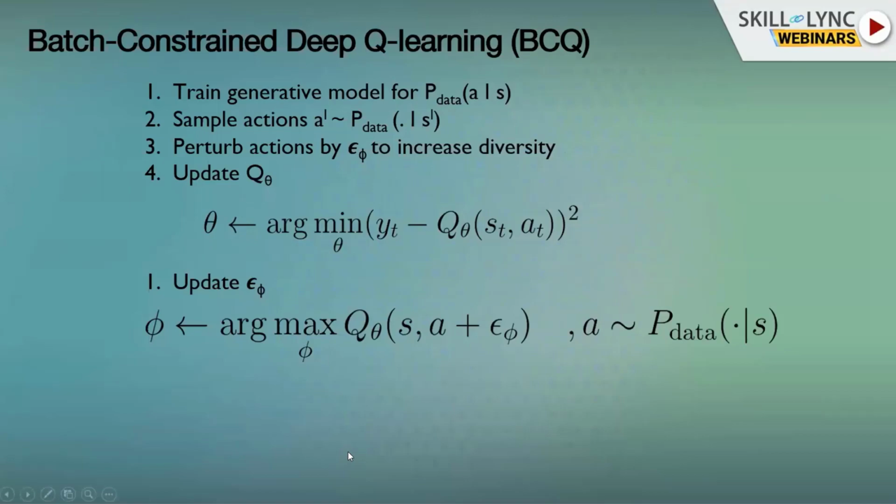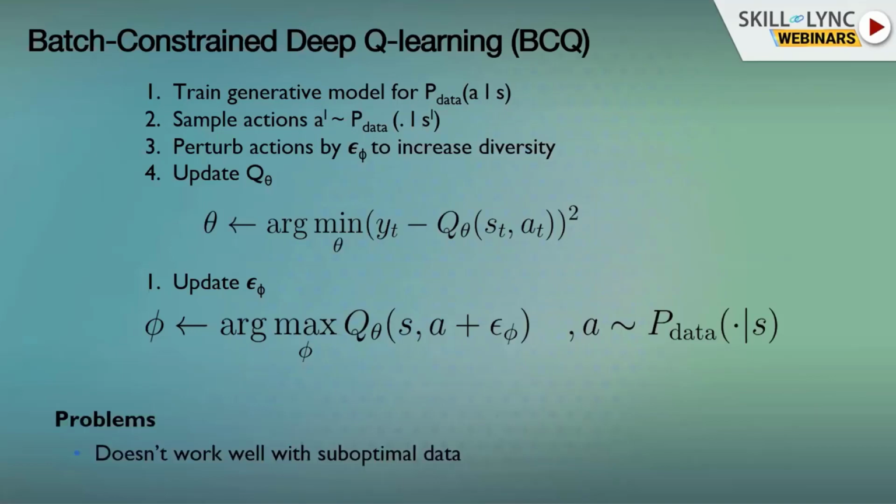And it's going to do the actor-critic type algorithm that I showed you earlier. We're going to fit the Q function, and then we're going to maximize the policy, but we're going to constrain it to this set of perturbations around this action, which was sampled from the actual behavior policy in the data. Okay, so this is one type of algorithm. The problem here is that if we have very suboptimal data, then we're actually staying similar to this suboptimal data, and this is not good. Maybe we want to be good. This would work well with data that is good, but if we have suboptimal data, this would work badly.